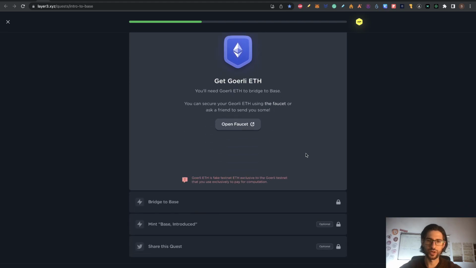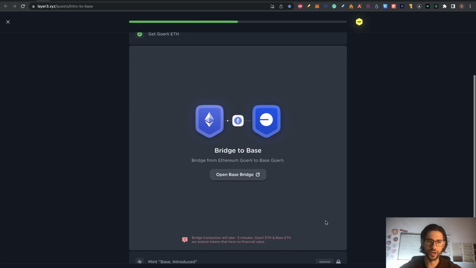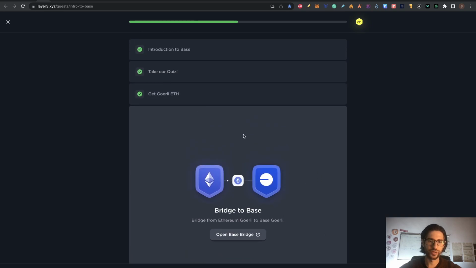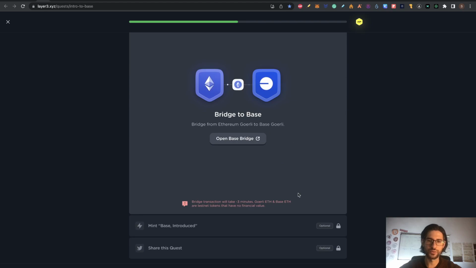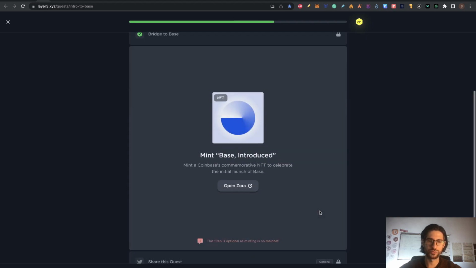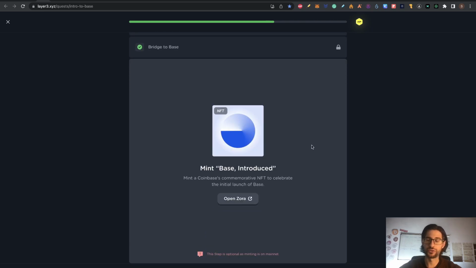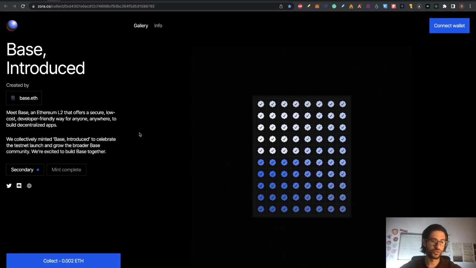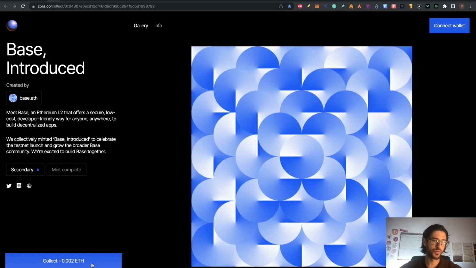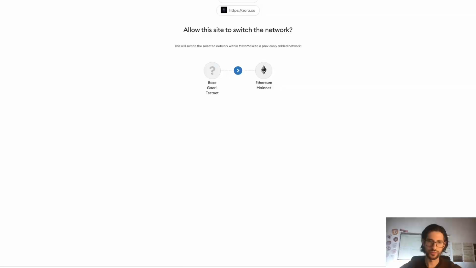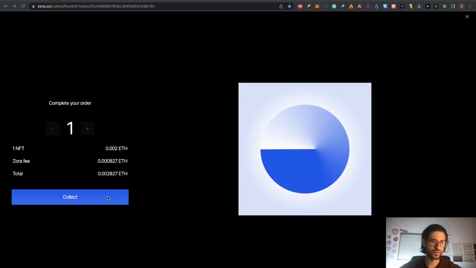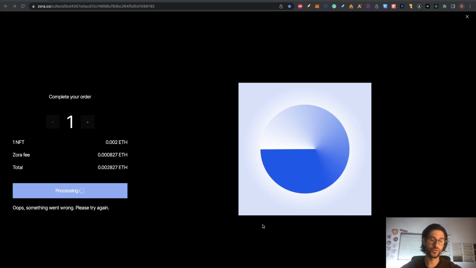Now they say get Goerli Ethereum, we already have, so we click on verify. So now get Goerli Ethereum is verified. Bridge to Base, we already did that, so we click on verify too, and you can see that it's already in green. Here it says mint the Base Introduced, we didn't do that yet, so you can go to open Sora, and here you need to connect your wallet and you need to pay this amount of Ethereum with your mainnet Ethereum. You need to switch to Ethereum mainnet and click on collect, sign the transaction and get the NFT. Again, on this part, if you have any error, it is that you are paying less gas fees than is needed.